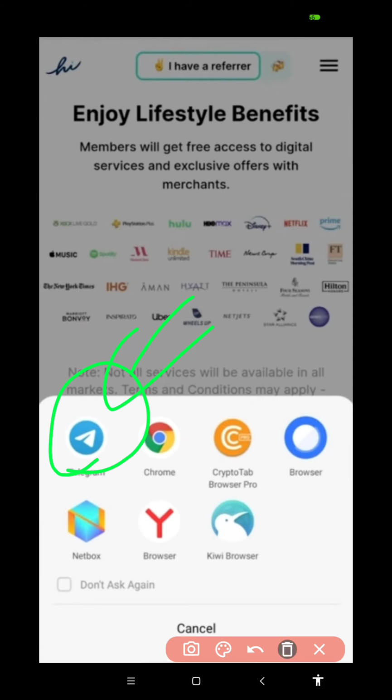As you can see here, the partners include Netflix and so many merchants. This project is huge, guys, and it is massive. Now click on the Telegram button. Some members will get it directly, some members will not. So now click on the Telegram.